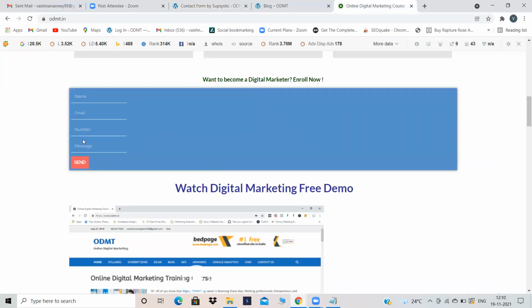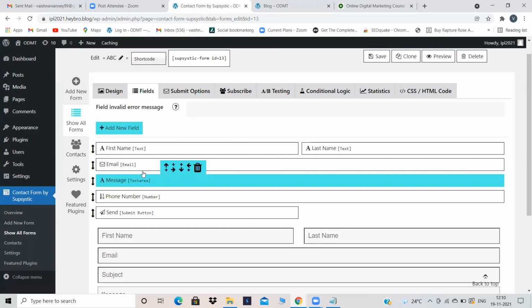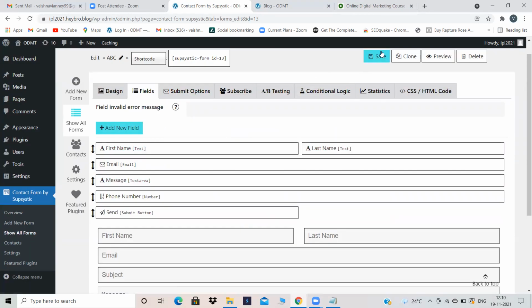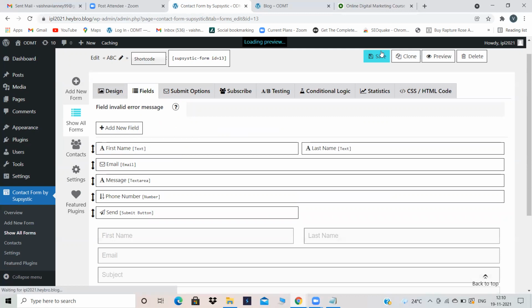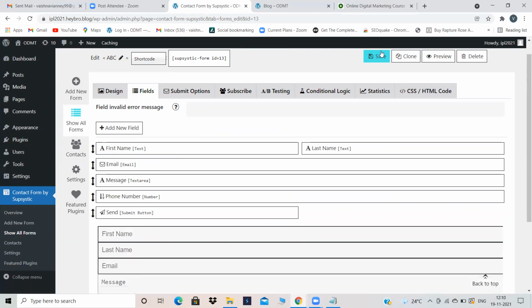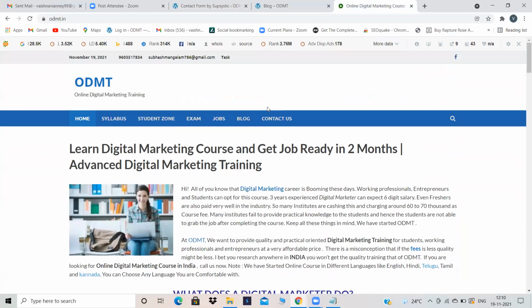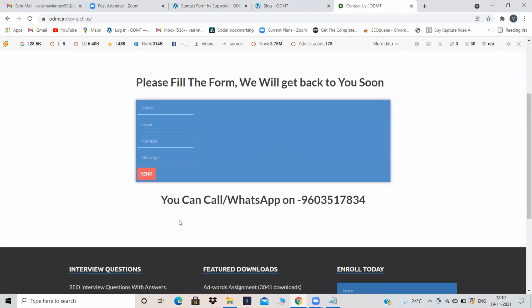Here also name, email, number, message, send. Same like that, I have also created a contact form now. Now click on save. Okay, you have created a contact form. Now your contact form should appear in any page, right? See in ODMP, in which page is your contact form appearing? In the home page, the contact form is there, and in the contact us page also, your contact us form is there.